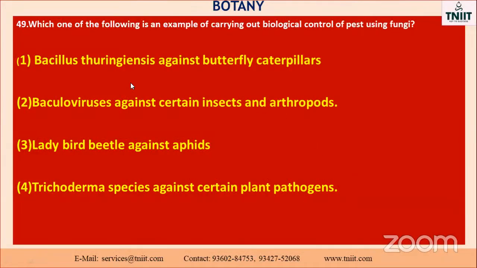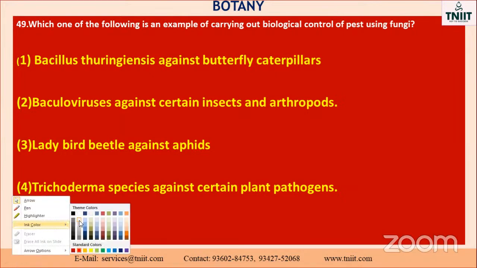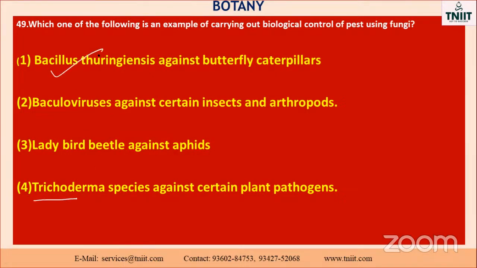What is the next one? Which one of the following is an example of biological control of pests using fungi? Already we discussed this. Which one is a fungus here? Okay, the last one, Trichoderma. Already we discussed this part also. Trichoderma is a fungus, isn't it, my dear? Bacillus thuringiensis, BT cotton, already you know.